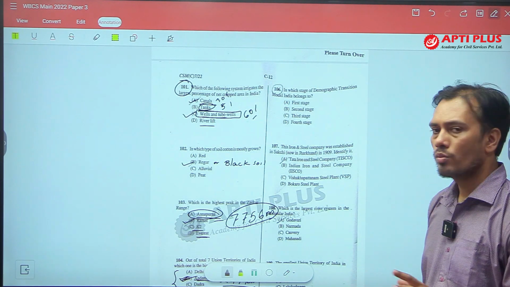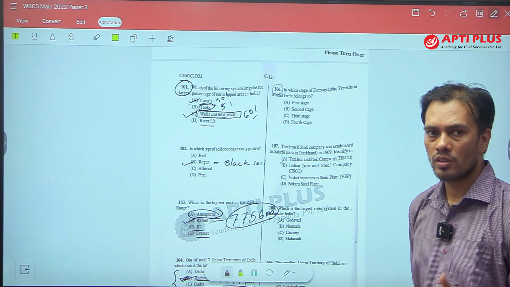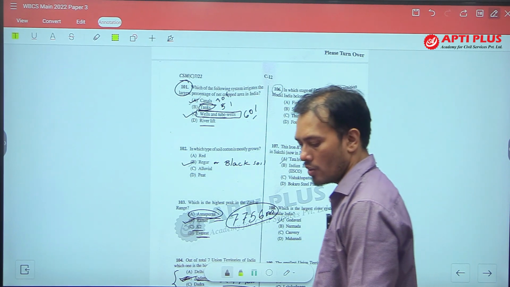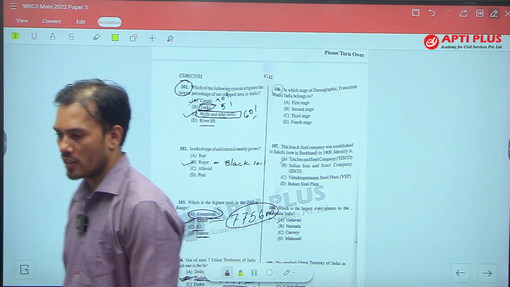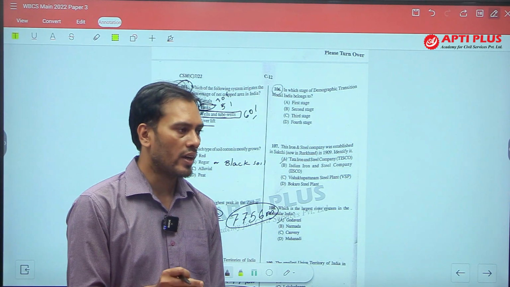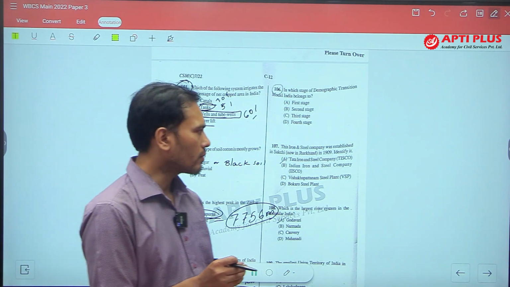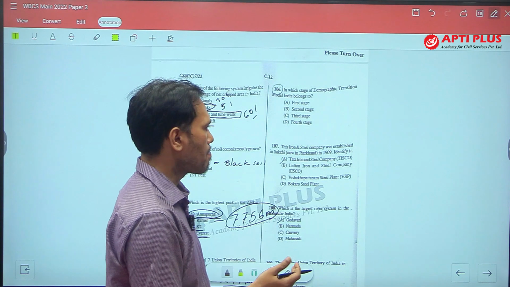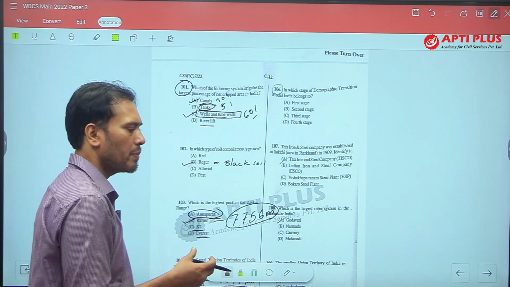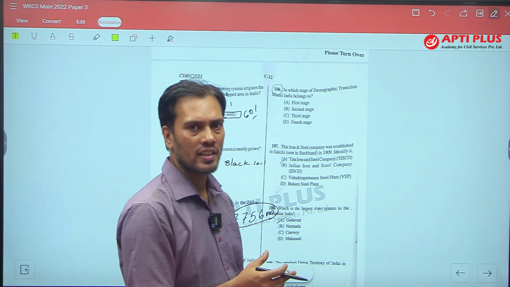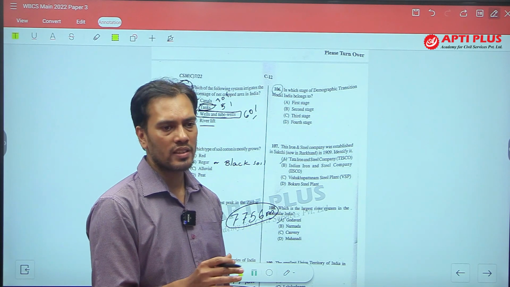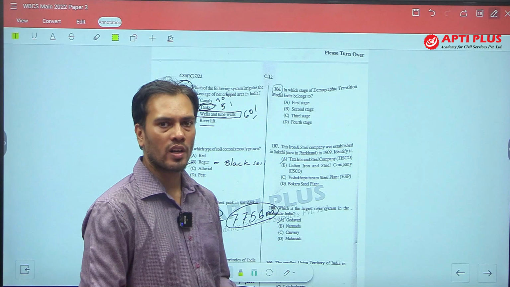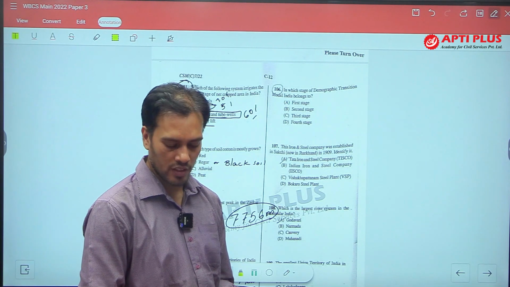So generally we have 4 stages of demographic transition. The first stage is called high population growth rate, a stage where the birth rate and death rate are both high. At that period of time the population neither increases nor decreases. So we can say in this period there is a steady or moderate growth of population. This is the first stage.